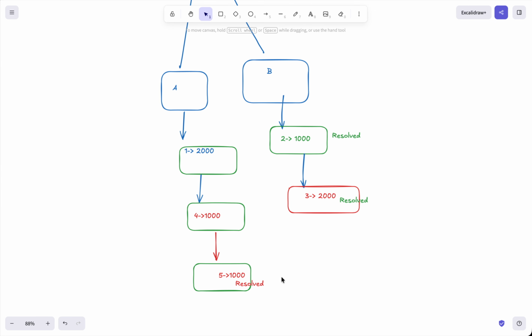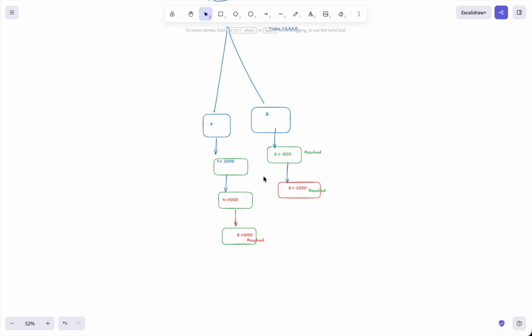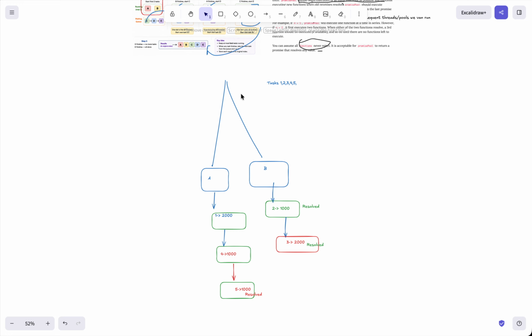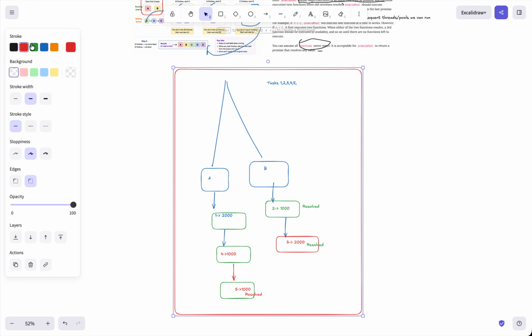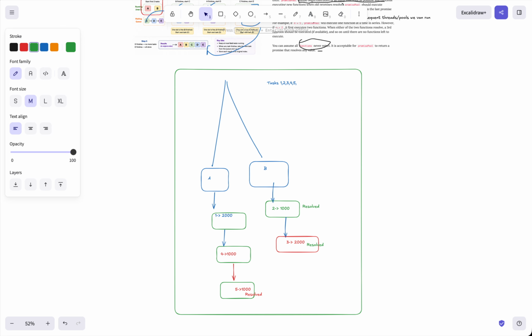Now everything is resolved, so our whole tree will get resolved,